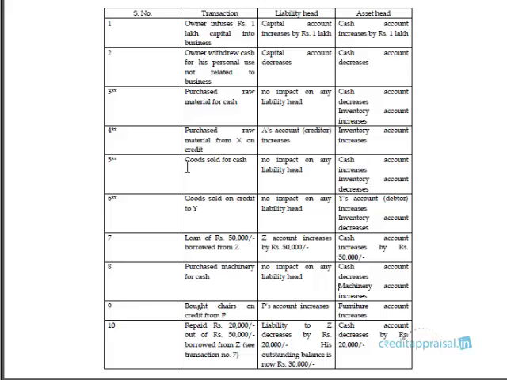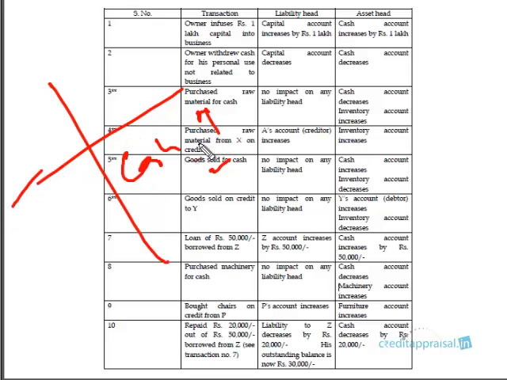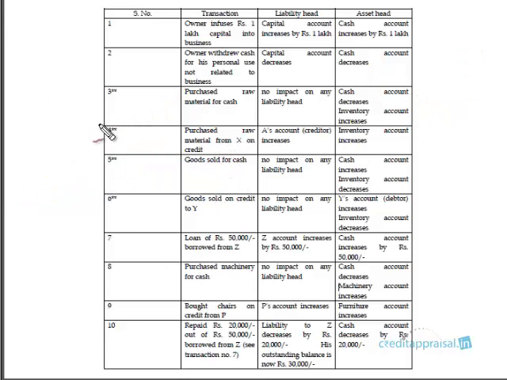So transaction 5, goods are sold for cash. What are the two heads that are affected? When you're selling, you're realizing cash. So the cash account is going up. You sold a material, you sold a product, for example a TV. You sold it for 20,000. So the customer has come and bought for cash. So he's paid you cash. So cash has gone up by 20,000. So what are the two heads that are affected by this transaction? If we can draw the liabilities and assets table.